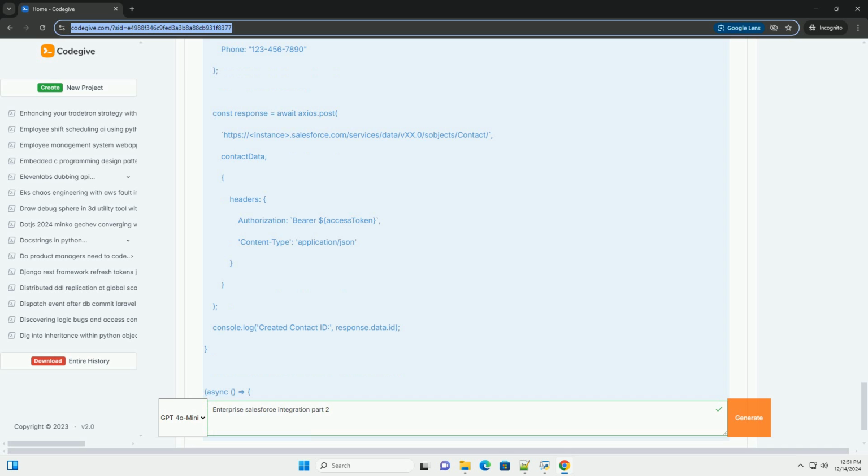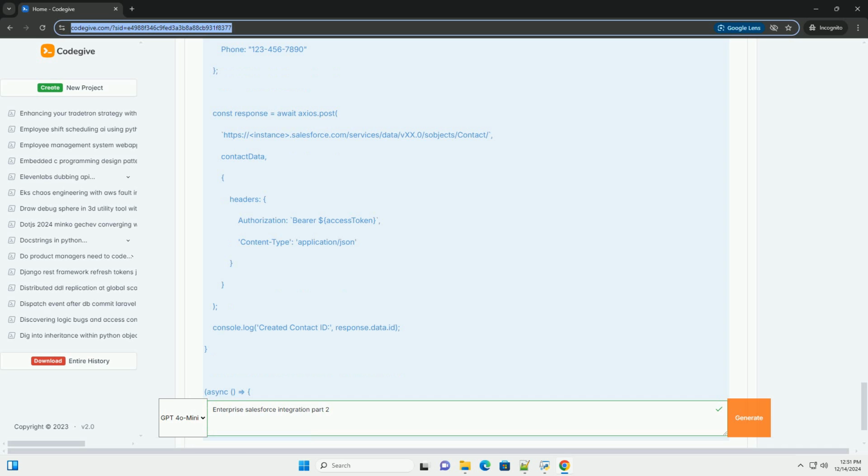grant_type: password. client_id: your_consumer_key. client_secret: your_consumer_secret. username: your_salesforce_username. password: your_salesforce_password plus your_security_token. 4. Send the request. If successful, you will receive an access token in the response.